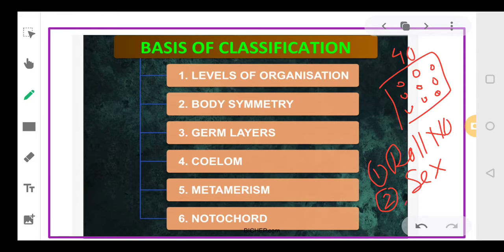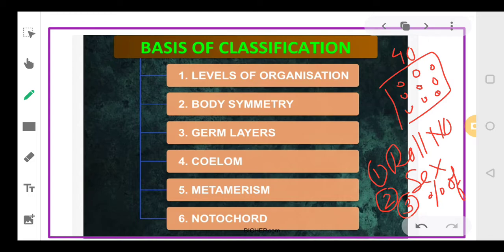I might use another basis also, that is the percentage of marks. So on the basis of percentage of their marks, I can further categorize them. So here, for dividing the 40 students into different groups, I can use the roll number, the sex of the child, or the percentage of marks as a basis.